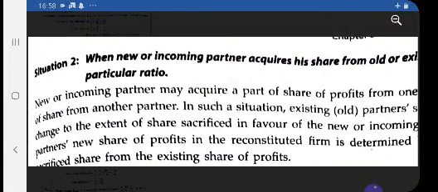So three cases we have discussed. First case, when the new partner's shares are bought by old partners in the old ratio, then in that case you have to calculate, let the total share of the firm be 1. In the second case, when the new partner's shares are bought by old partners equally. And in the third case, when the new partner's shares are bought by old partners in some agreed ratio.